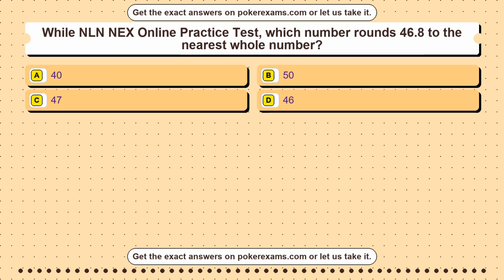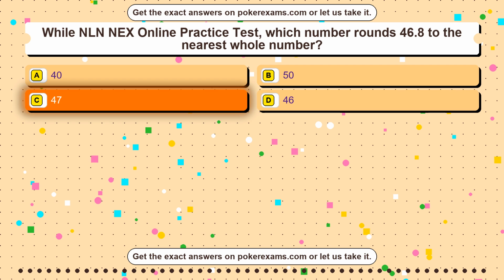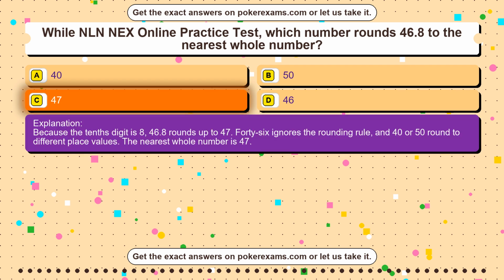Question 47. While GED mathematical reasoning practice, which term means the result of an experiment can be repeated? Option A, ancient. Option B, estimated. Option C, reliable. Option D, biased. The correct answer is option C. Reliable results can be repeated under similar conditions. Biased means unfairly influenced, ancient relates to age, and estimated means approximated. Repetition strengthens scientific confidence.